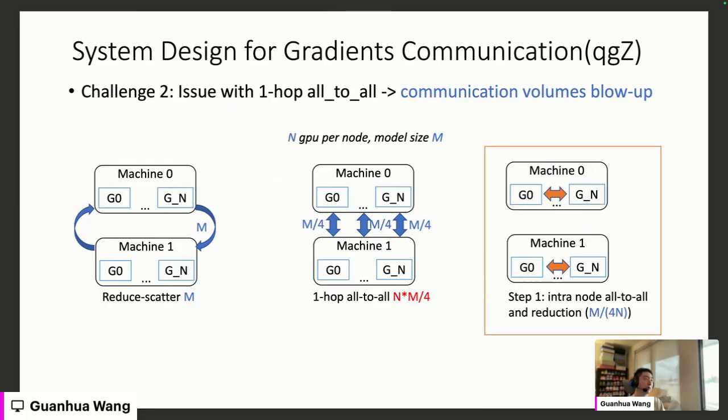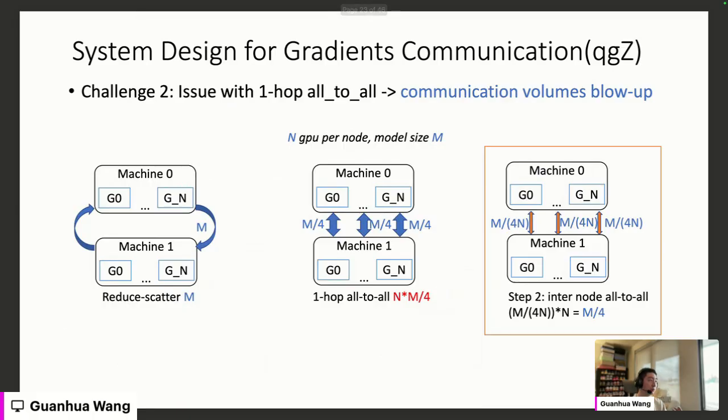So we change our plan. Instead of doing one hop, we do a two-hop all-to-all. In step one, as you can see on the right-hand side figure, we do an intra-node all-to-all and reduction in order to reduce the communication volume per GPU. Here we reduce the communication volume per GPU from M over 4 down to M over 4n.